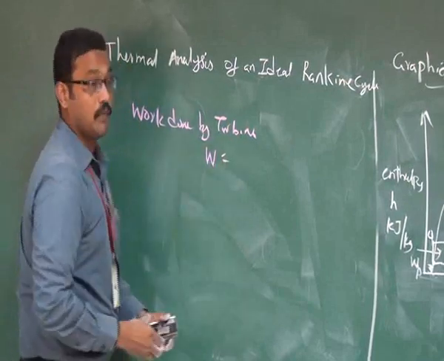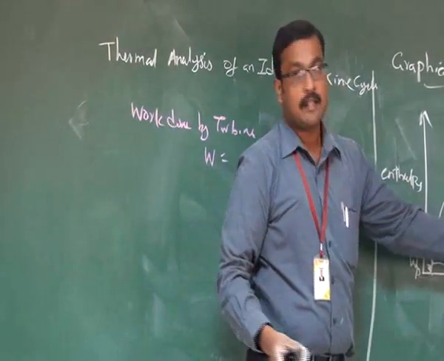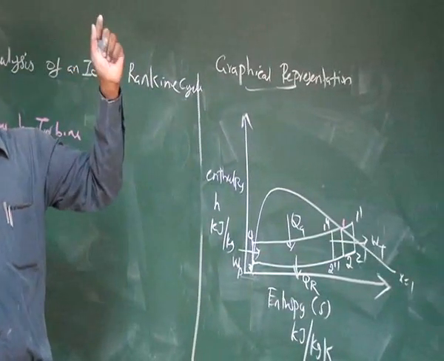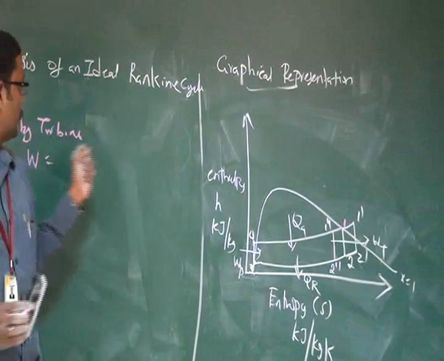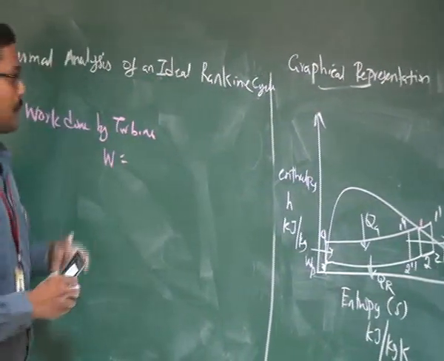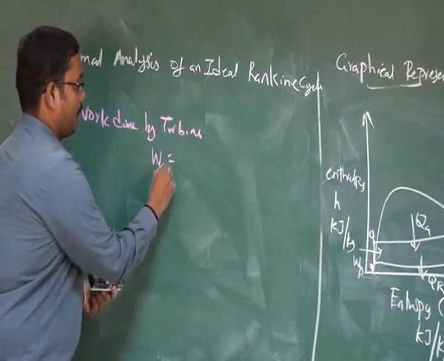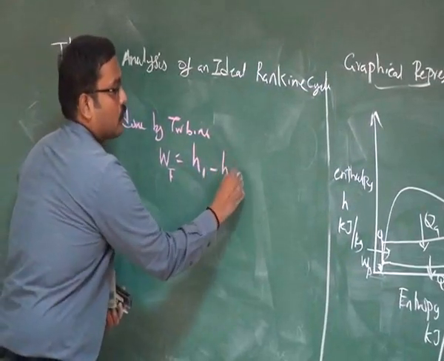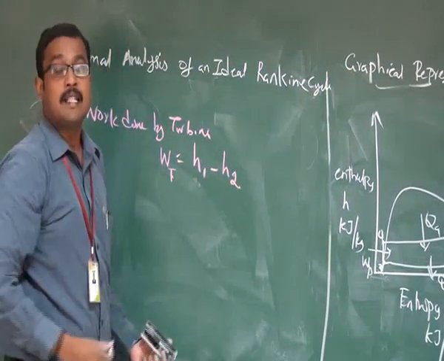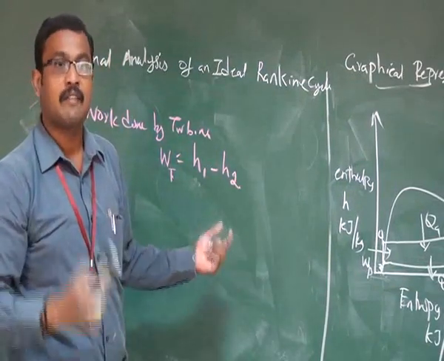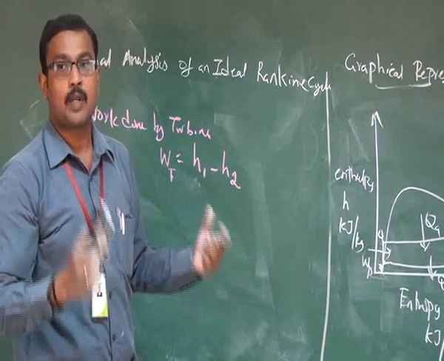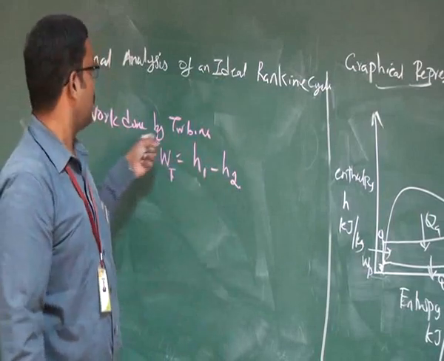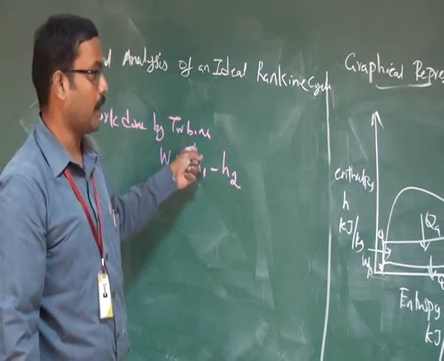W can be written in terms of enthalpy. In this analysis, I am considering that dry saturated steam comes out from the boiler and produces a power output. So the work done by the turbine is represented as WT. It can be H1 minus H2, because this equation is obtained from the steady flow energy equation. Here we are neglecting kinetic energy changes, potential energy changes and elevations. So H1 minus H2 represents the work done by the turbine.